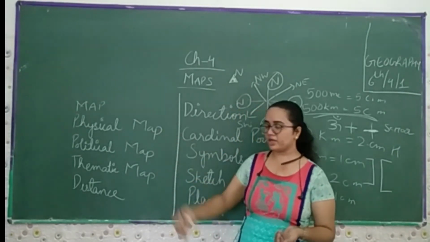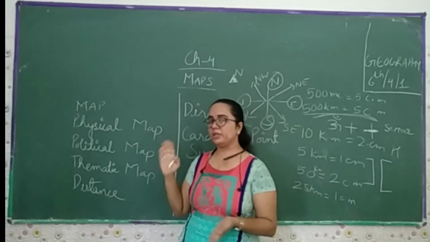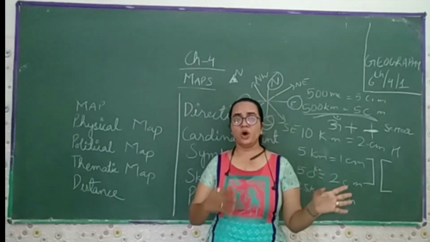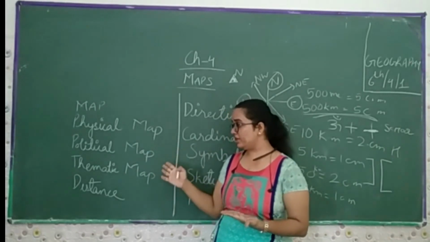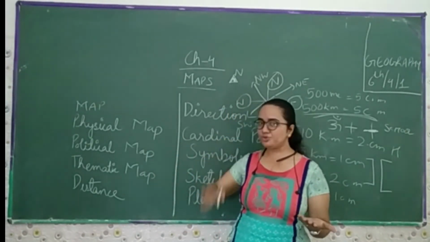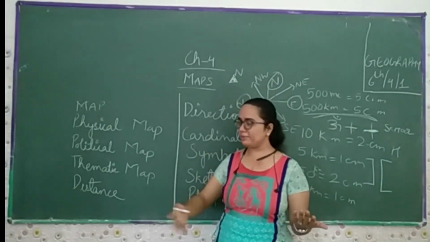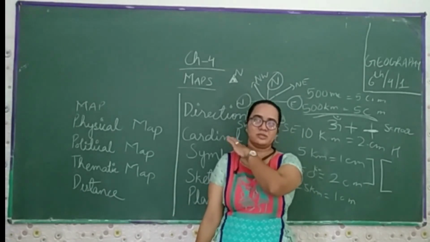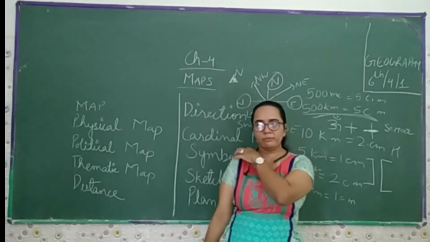This we find in the physical map. If we talk about the political map, in the political map, we find the state, village, or the boundaries of the country. So this we call a political map. In the thematic map, we find the industrial map, the road maps, and the other maps.